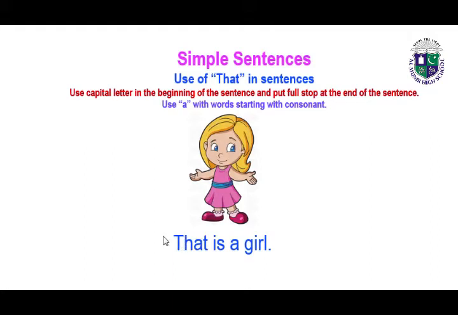We write a capital letter at the beginning of the sentence, we put a full stop at the end of the sentence, and we are using a with the words which start with consonant letters. So read this sentence again. That is a girl.